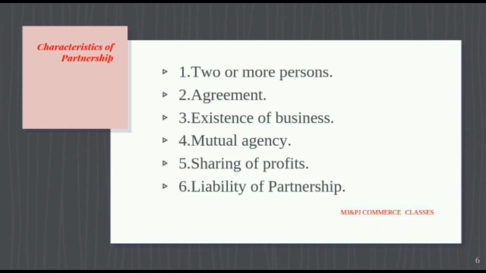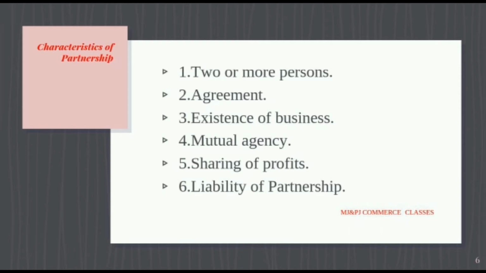Third feature, existence of business. Partnership is formed for doing some legal business with an aim to make profit. So here two elements are very important. First element is business and second element is profit earning. If any one element is missing, then we cannot call it a partnership business.